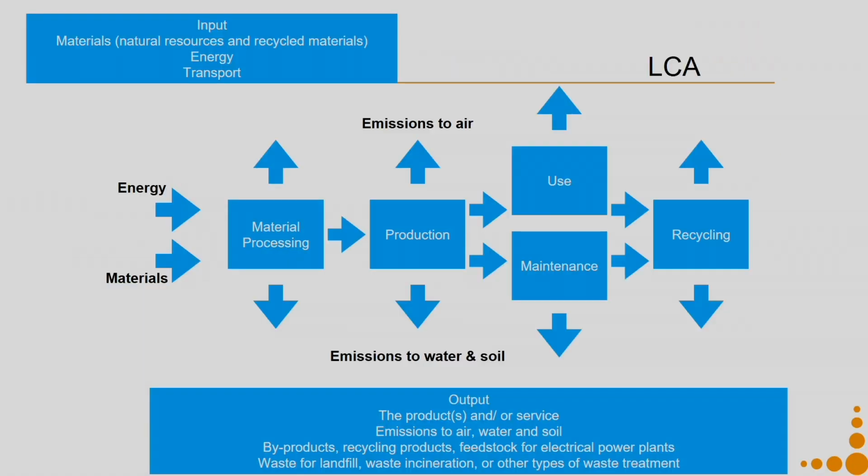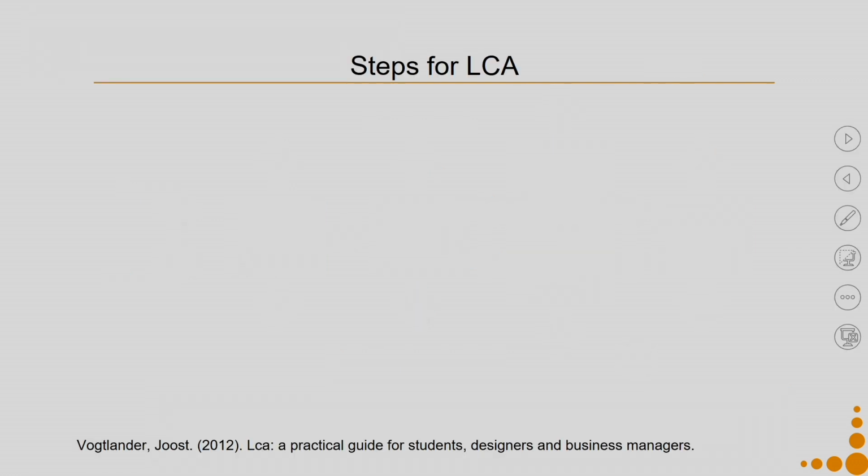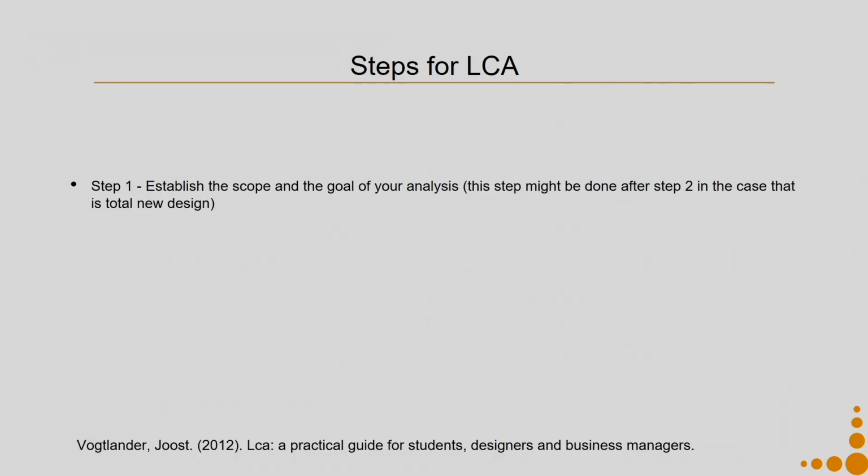So, if you are supposed to do a life cycle assessment of the same new product service system design that you have done, you can identify, you can put it into the stages of the life cycle assessment, try to identify all the inputs and all the outputs. So, the steps that you will perform for doing the LCA will be, first you establish the scope and goal of your analysis.